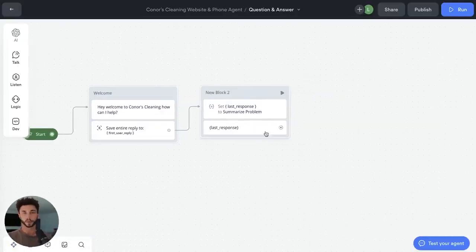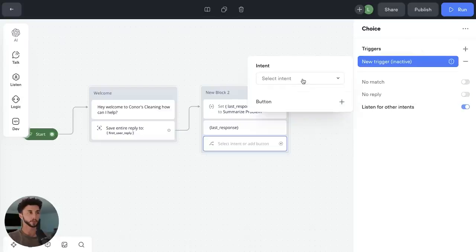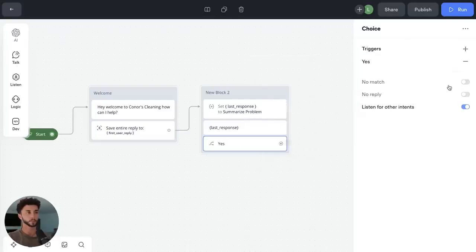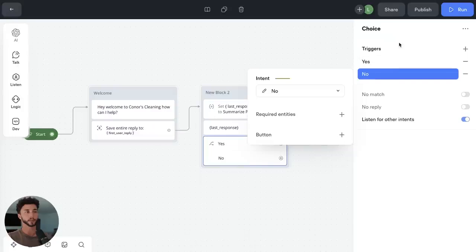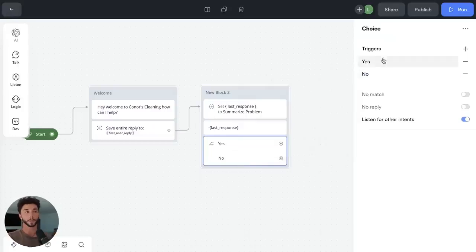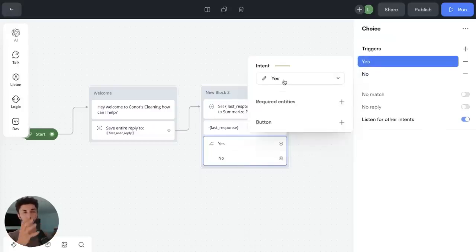Okay, so after that, they're obviously going to say yes or no, whether I have got the question or have summarized what you're looking for correctly. And we can go to a choice step here and we can set up some triggers. We can set the intent to yes, and then we can add another trigger and we can set it as no. So this is basically using AI to analyze what they've said and grouping it around these certain things which are called intents.